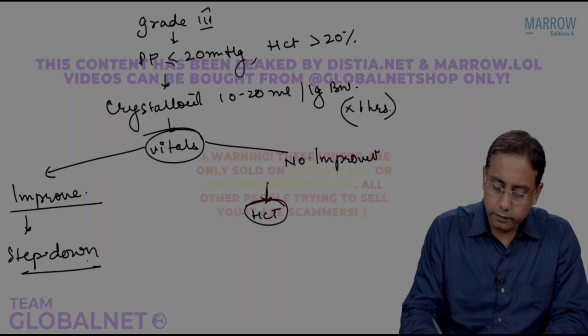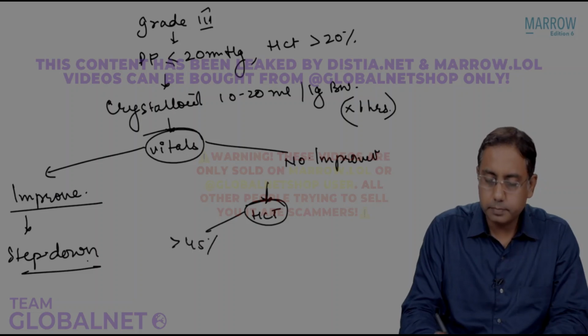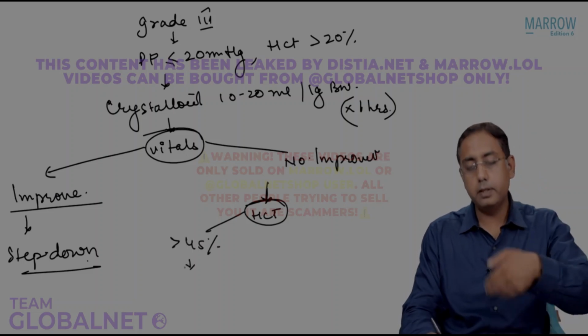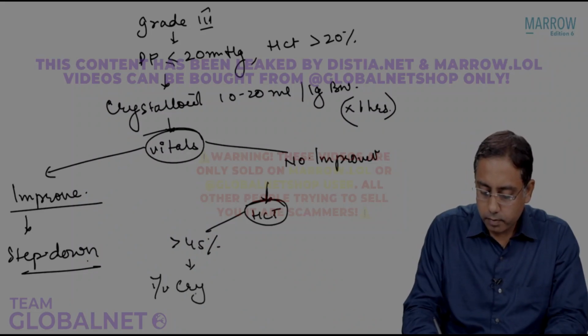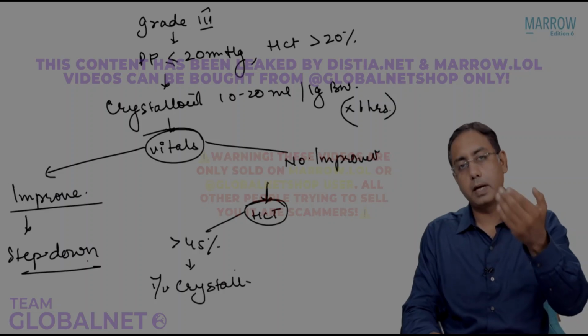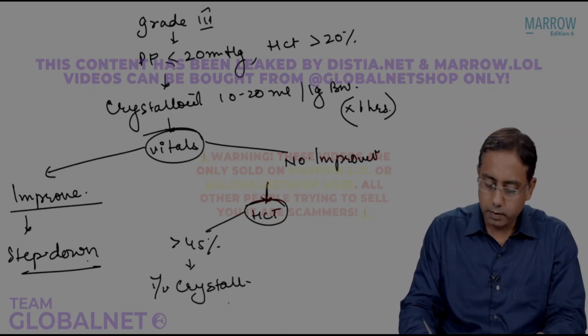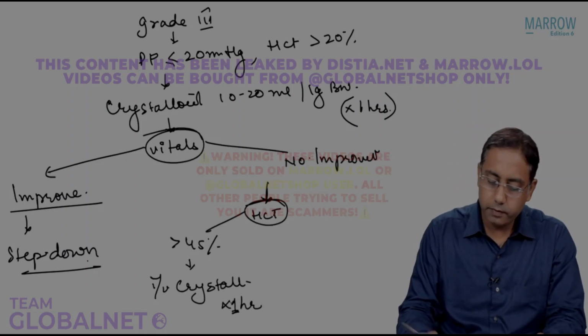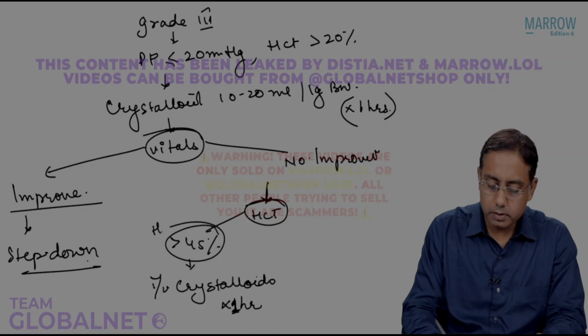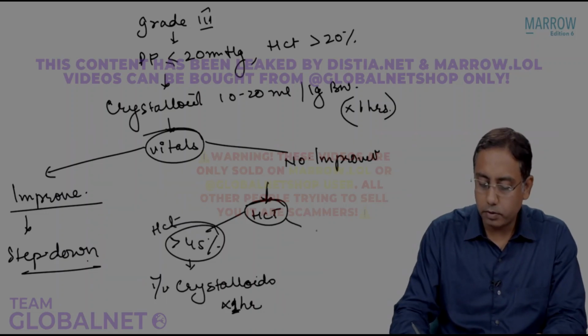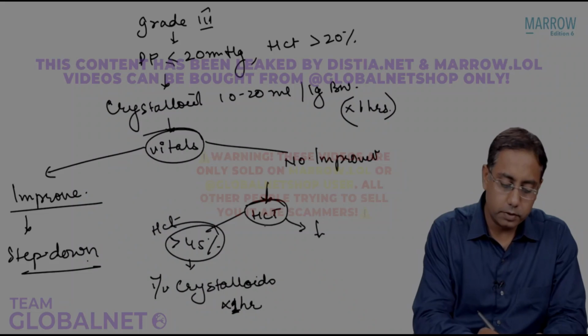If the hematocrit is more than 45%, then you step up the IV crystalloids. If you are already giving the maximum, you again give it for the next 1 hour. Crystalloids, in case the hematocrit is more than 45%. If the hematocrit is decreasing, of course, same answer.